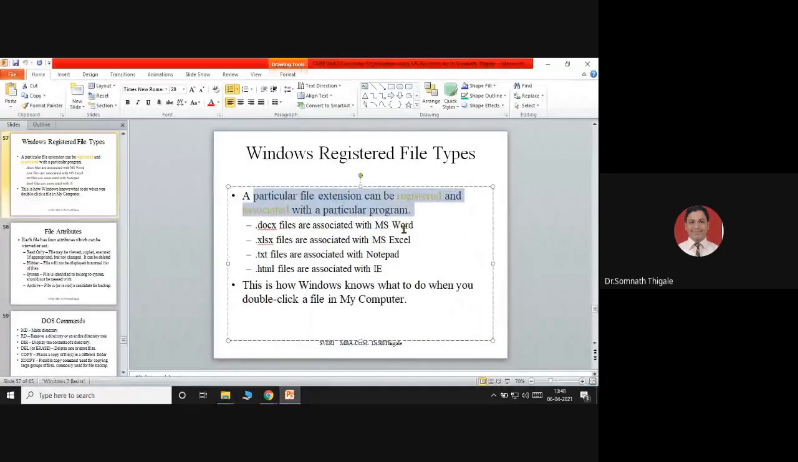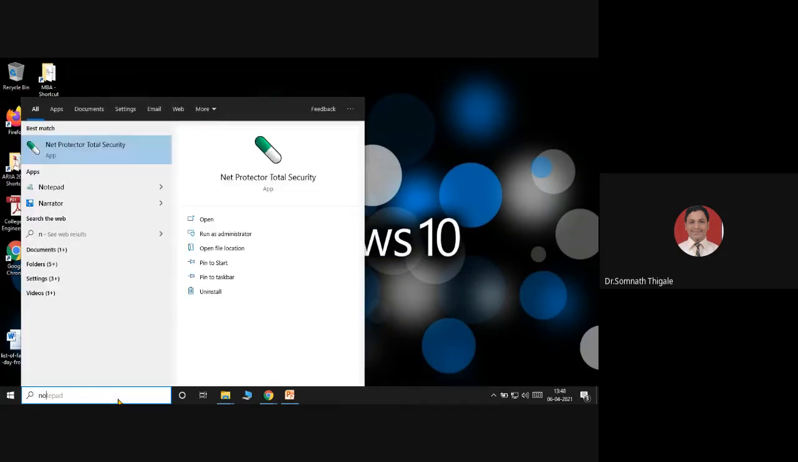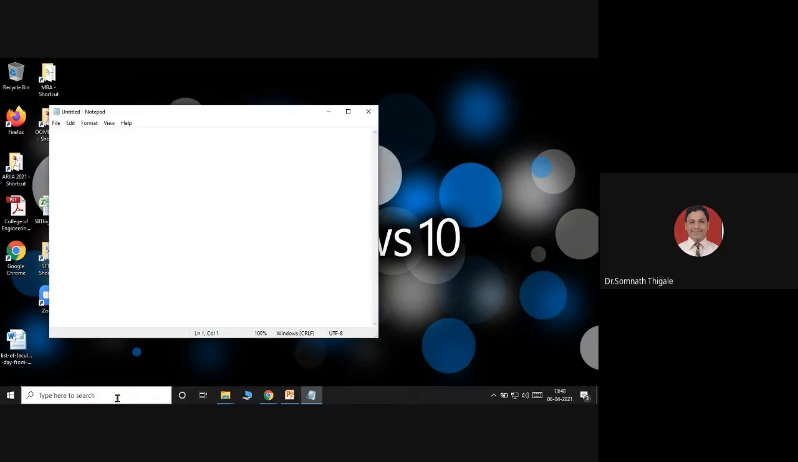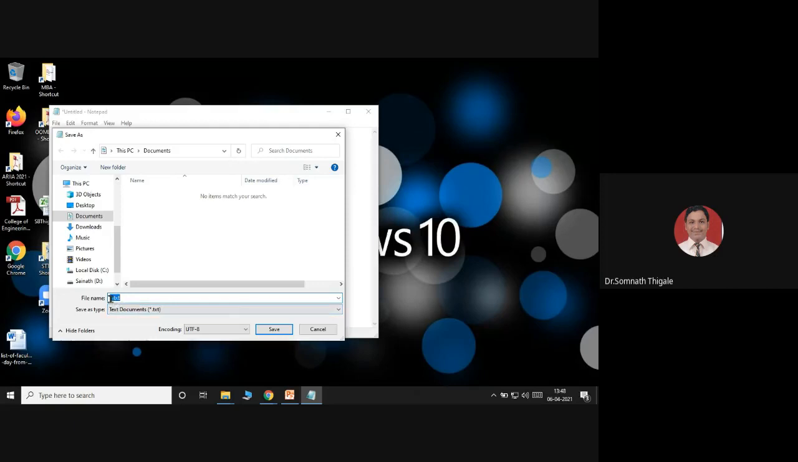So DOCX is associated with MS Word, XLS with MS Excel, and this is a .txt file. Go to this file type here, Notepad, open, type something. File, save as. See, .txt. That comes as a part of the Notepad extension.